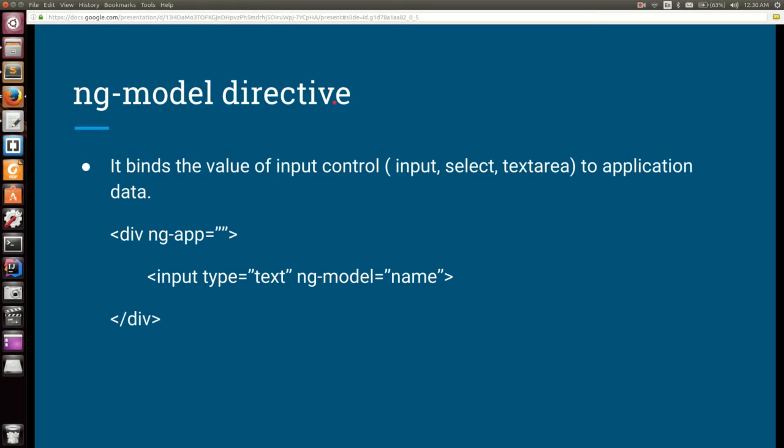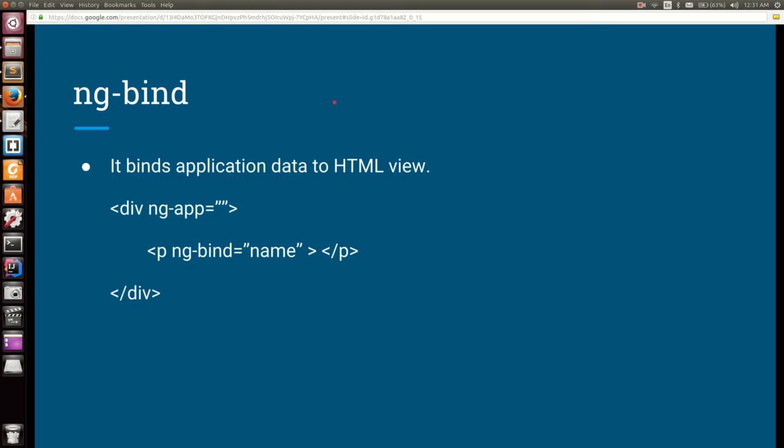For example, here I have given an example. I have defined an input of type text, a text type input control, and ng-model set to name. So in the application a variable with the name got created, and whatever we type in the input box got stored in that variable. Okay, so in the last slide we saw we created a variable in the application. Now we want to read that variable. How will I do it? I will do it using ng-bind. ng-bind reads the variable from the application and shows it in the HTML view.